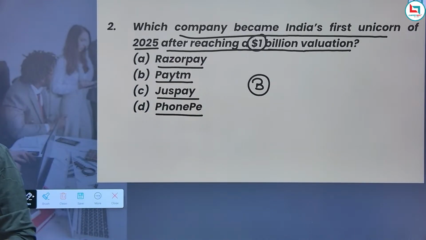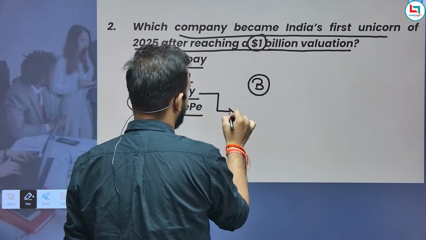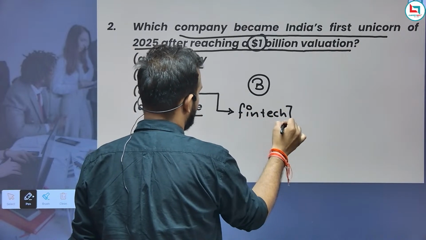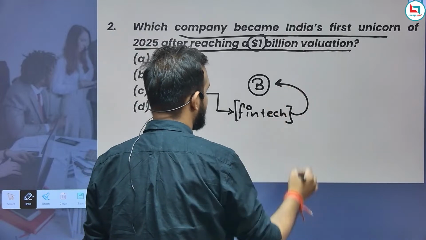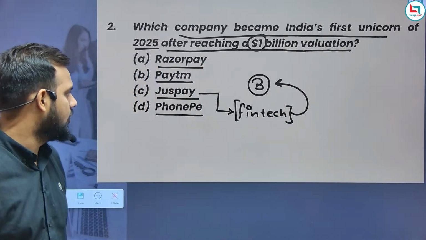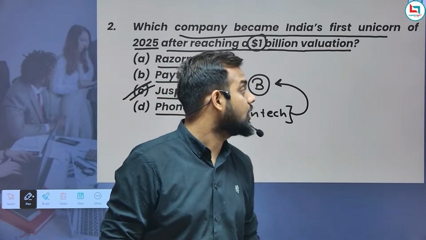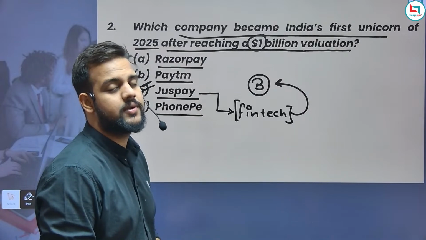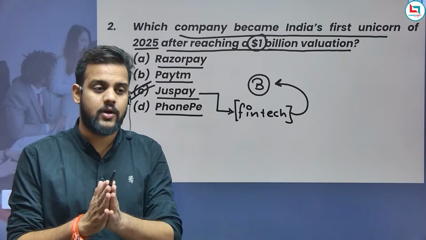Now guys, it's a fintech company based in Bangalore. This company has become the unicorn company of India of 2025, and it is the first company of 2025 which has become a unicorn company.